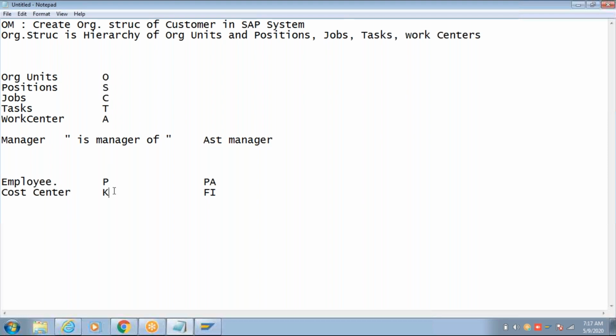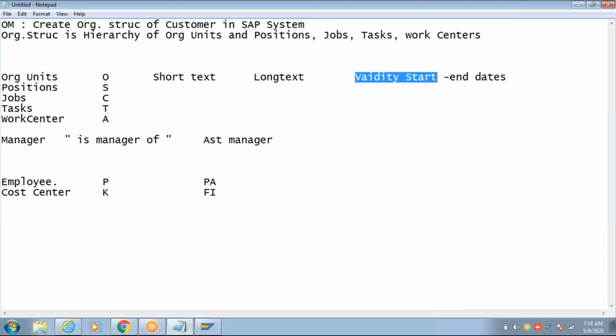Next, whenever you're creating an object, what you need to maintain is a short text of the object, a long text of the object, and the validity start date. Object short text is what, object long text is what, and from when this object starts in the organization.